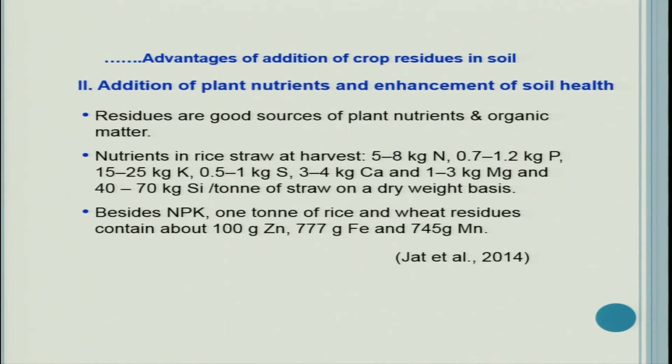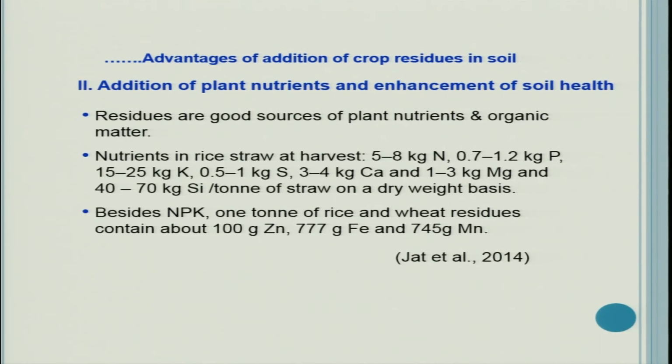Now addition of plant nutrients increases the crop yield mainly by improving the physical, chemical and biological properties of the soil. So they are actually supplying the nutrients, and see the potential of nutrients that can be supplied by residues. Nutrients in rice straw at harvest are 5 to 8 kilograms of nitrogen, 0.7 to 1.2 kilograms of phosphorus, 15 to 25 kilograms potassium, 0.5 to 1 kilogram sulfur, 3 to 4 kilograms calcium, 1 to 3 kilograms magnesium and 40 to 70 kilograms silicon per ton of straw on a dry weight basis.